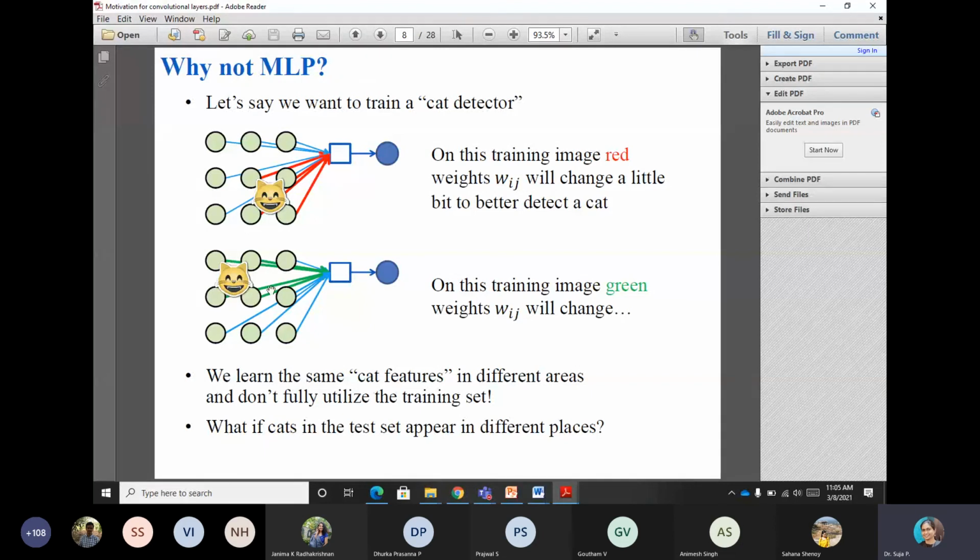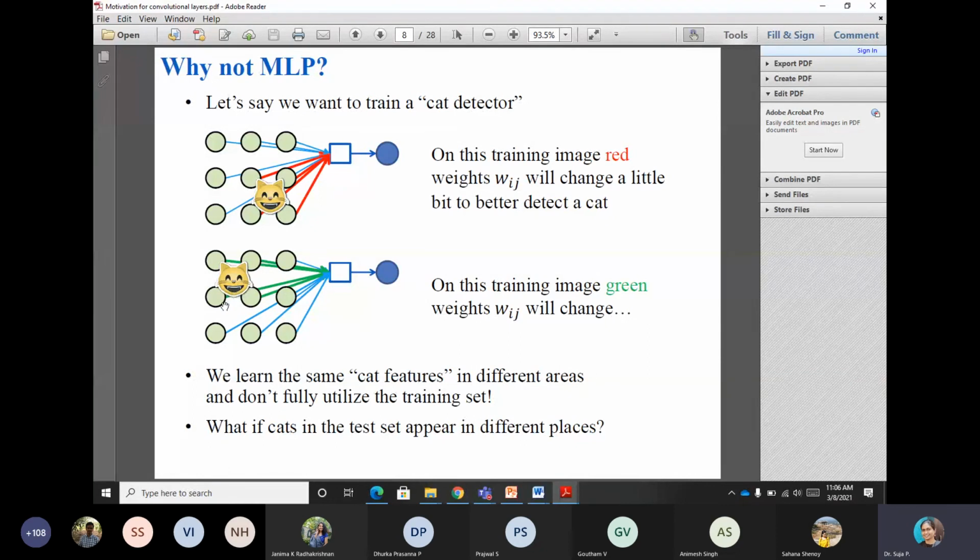That means I give it a different set of inputs. Then a combination of this red and green set of neurons receives the cat input. In that case, only these 4 weights were set right to give an output of 1. If I use this, only these 4 weights are matched to get an output of 1.